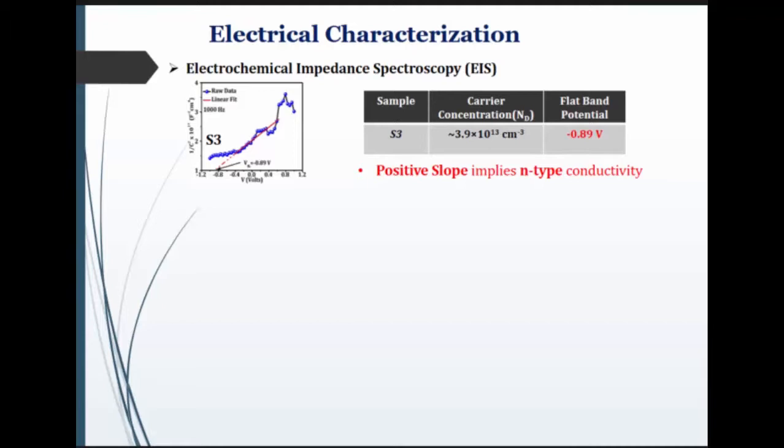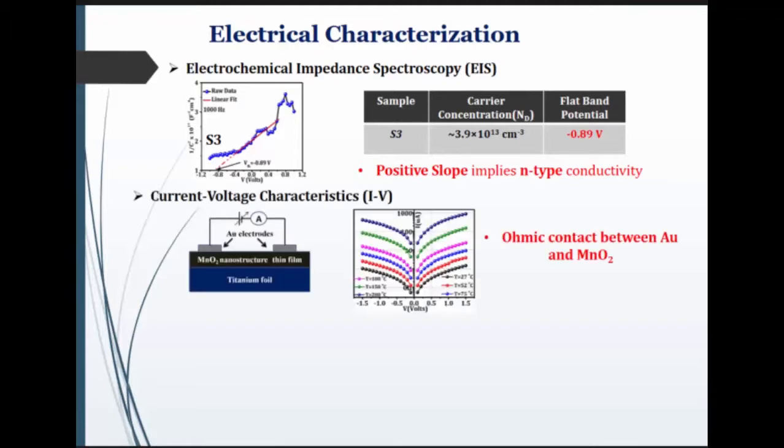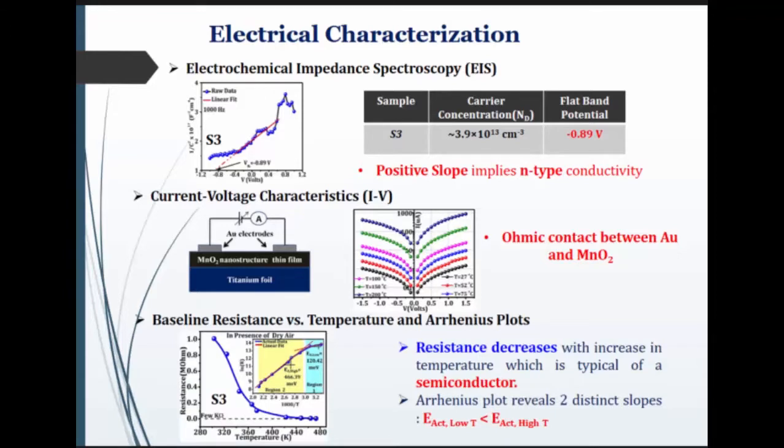First, for the electrical characterization, I tried to define what type of conductivity it is. From the electrochemical impedance spectroscopy, I got a positive slope, which implies n-type conductivity of the sample. Also, my device was very simple: a gold contact deposited on top of the MnO2 nanostructure.